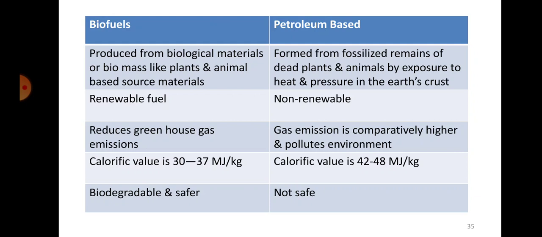But you can see the major difference here now. The calorific value of biofuel is around 30 to 37 megajoules per kg, but the calorific value of petroleum based fuel is 42 to 48 megajoules per kg. What does that mean? That means petroleum based fuel has a much better quality, or grade. If you are grading it, then petroleum based fuel has a better grade compared to biofuels, because you can see the calorific value.